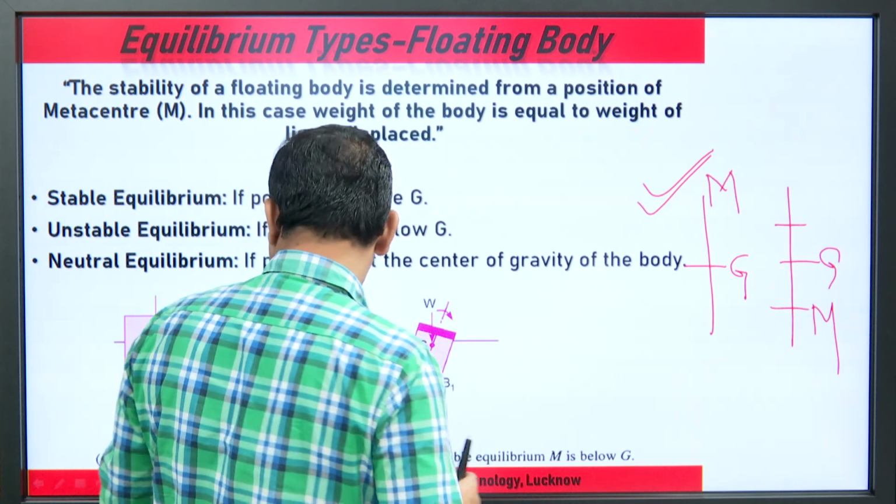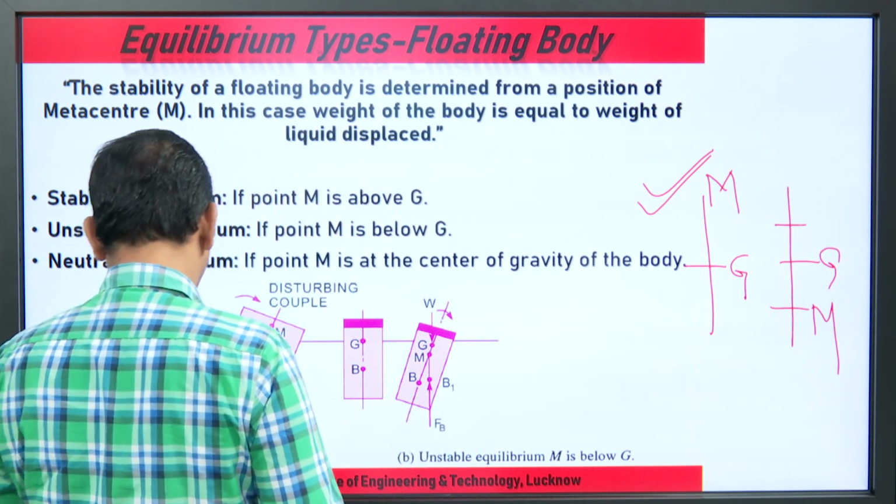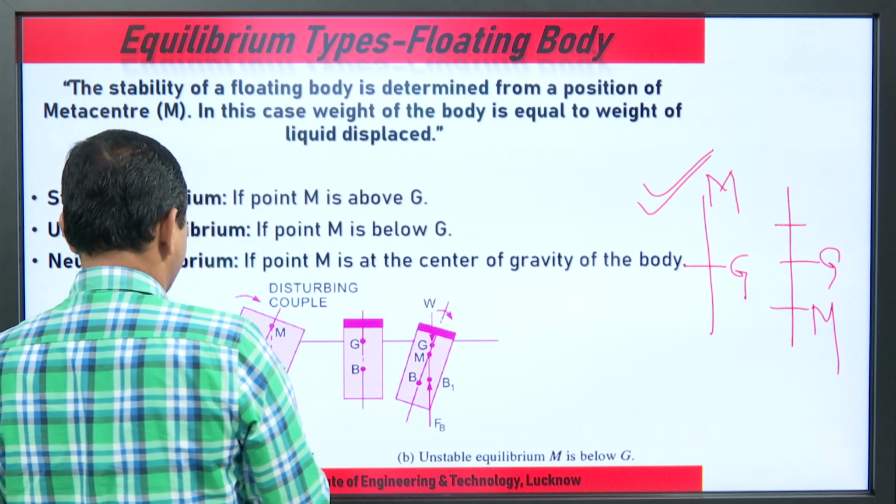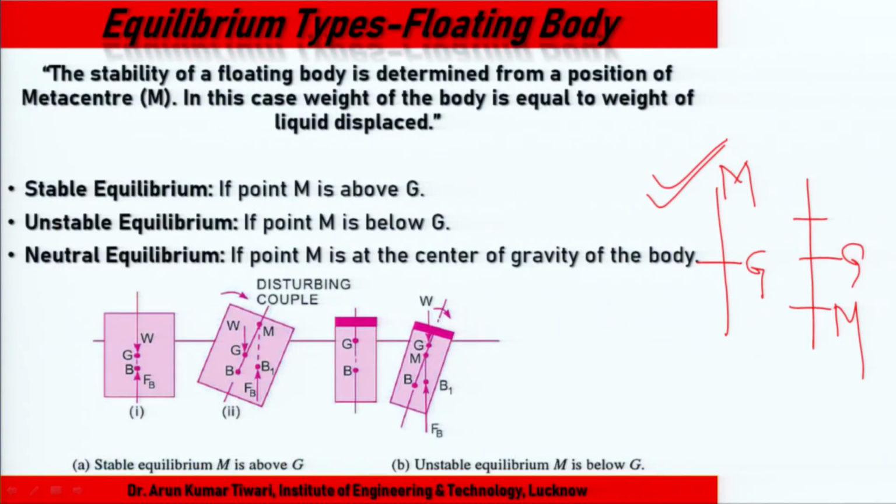If you see the stable equilibrium, in this case B becomes B dash, W acts vertically downward, and M is above the G. So this case is stable. In the other case, B becomes B dash, the extended line is twisted, and M is just below G. So this one is the case of unstable equilibrium.